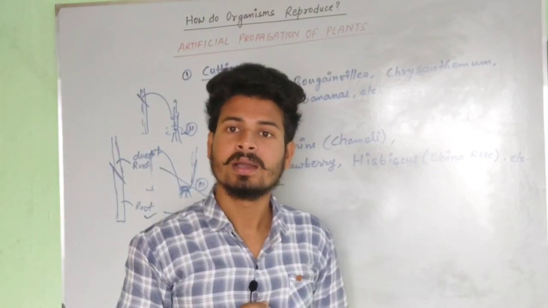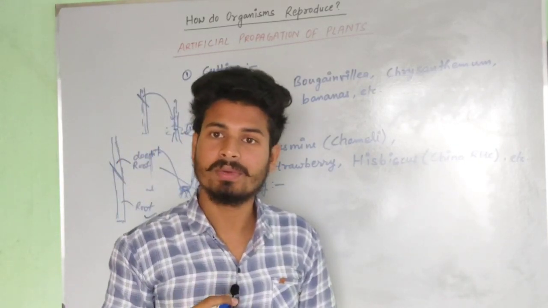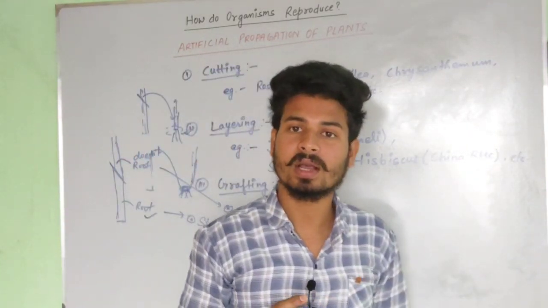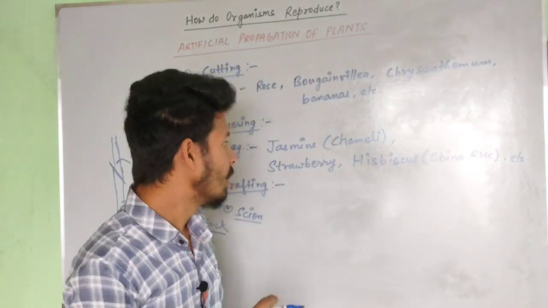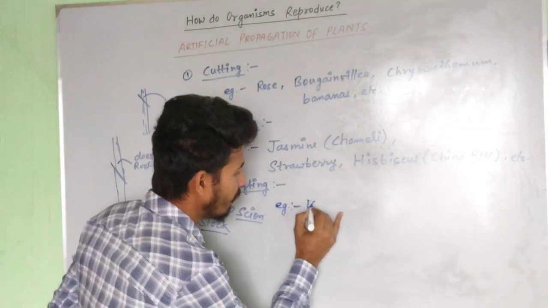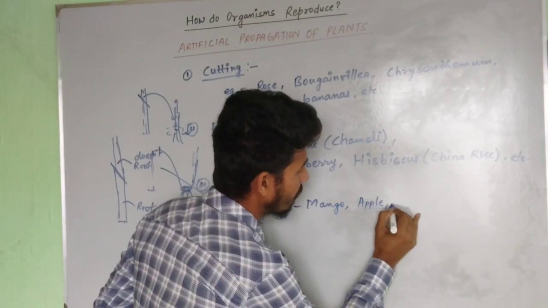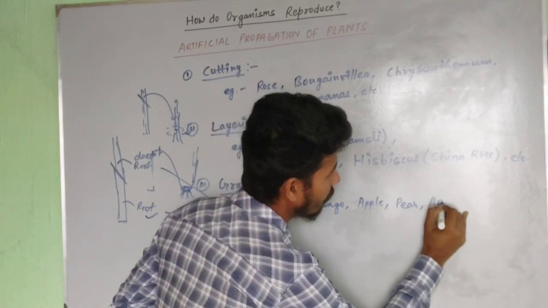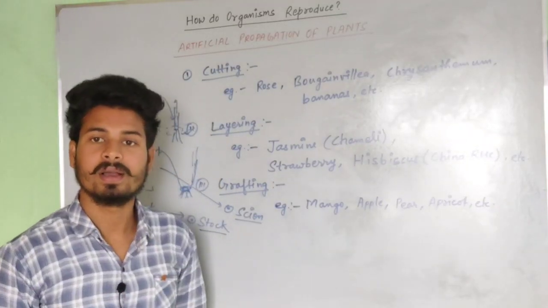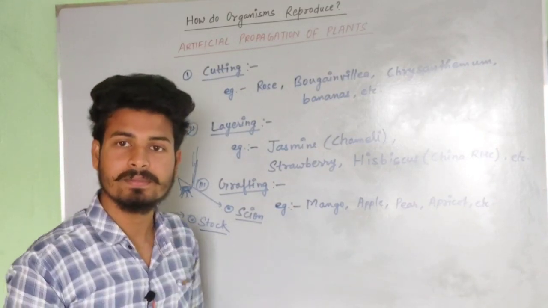Stalk is the plant body which is the parental one, which is buried in the ground with a root system, but scion is the desired plant which we want to graft onto that parental body. So we can write examples of grafting: mango, apple, pear, apricot, etc. These are some examples of the grafting method used under artificial means of propagation in some plants.